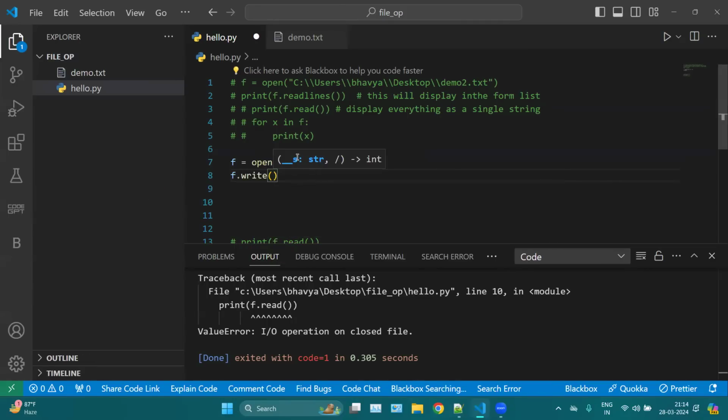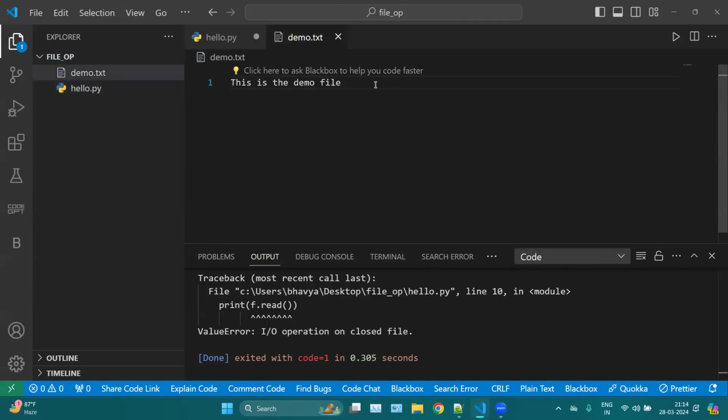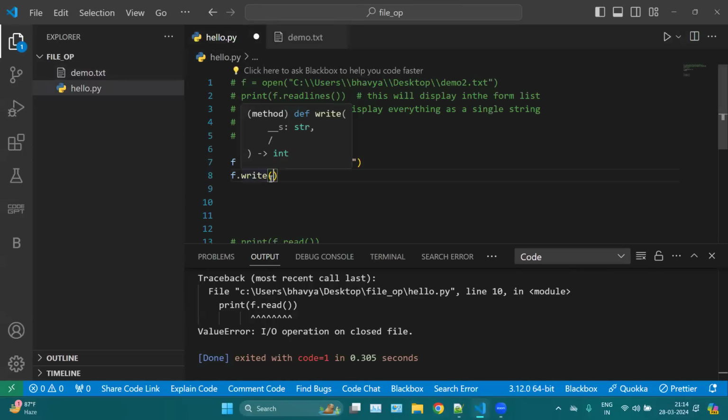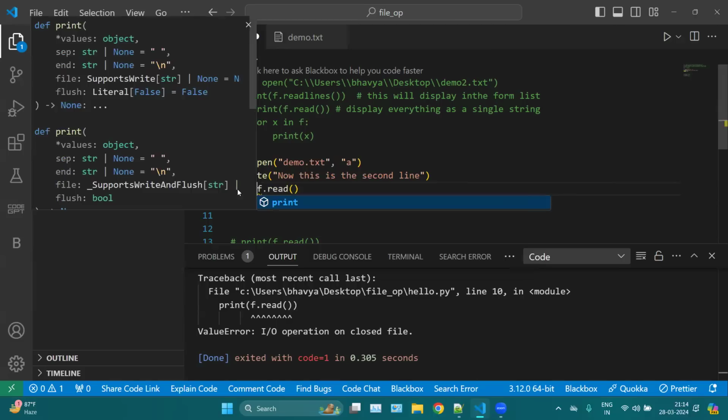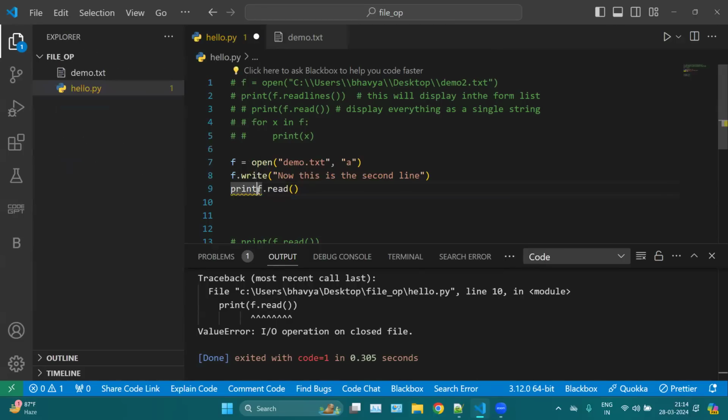Now let's say I want to write in this file, which is demo. Let's say I want to add another line. Let's say, now this is the second line. Okay, if I save it, now I can read my file with f.read here. Basically, let me print this line. So I'm printing it here, and then I can close it with f.close.